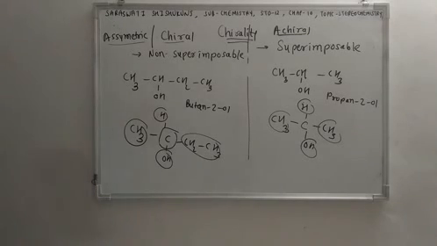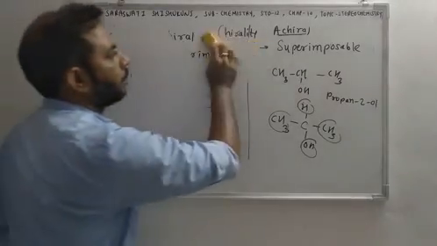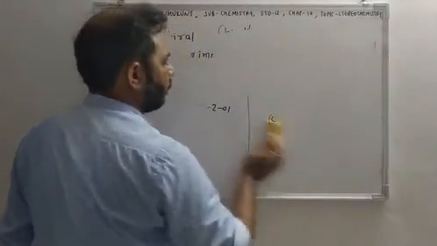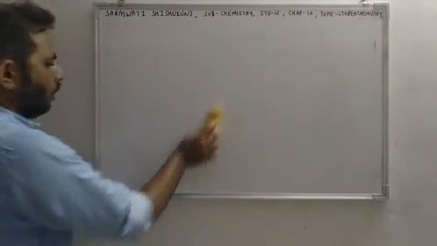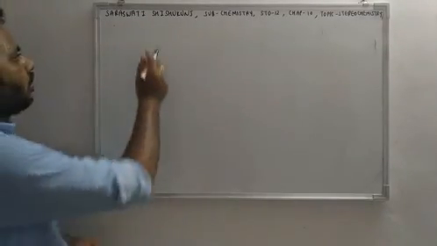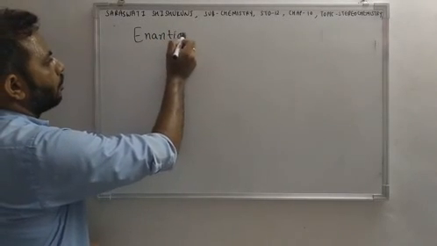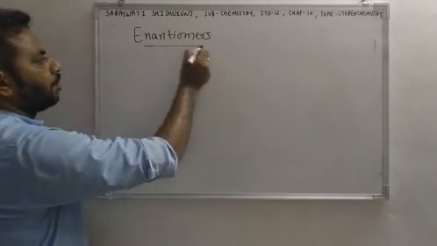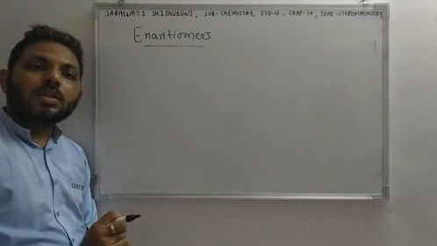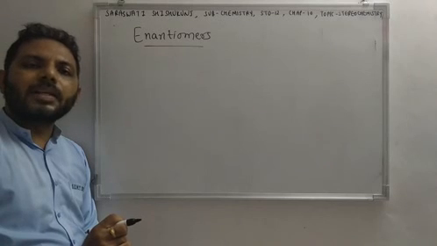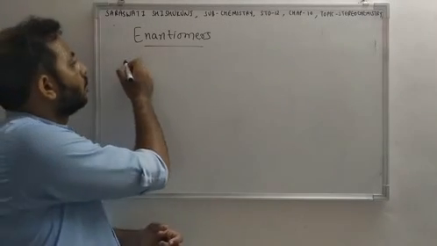Now we are going to discuss some more terminology. Next terminology is enantiomer. Very easy. Non-superimposable mirror images are known as enantiomers.